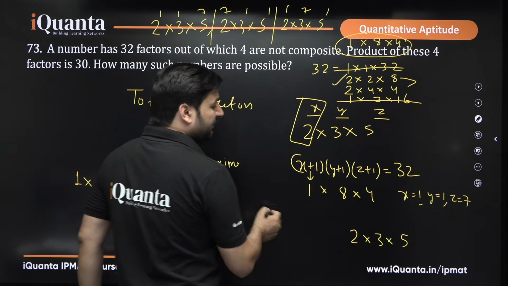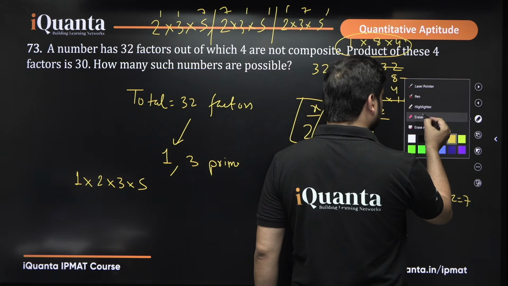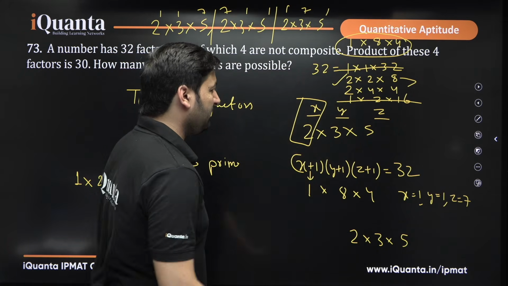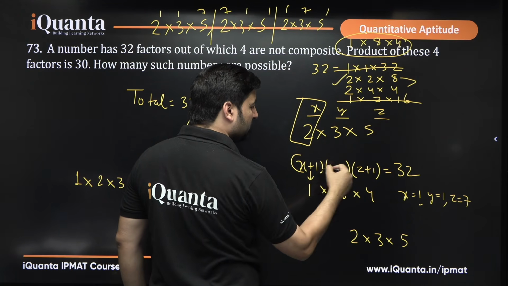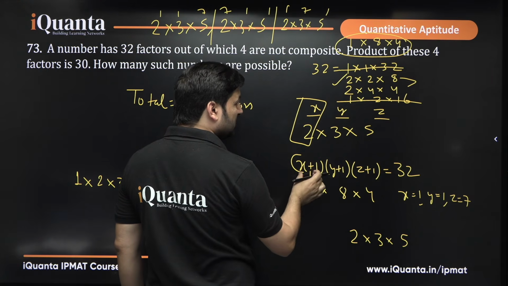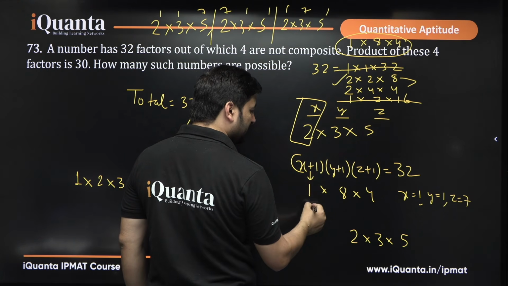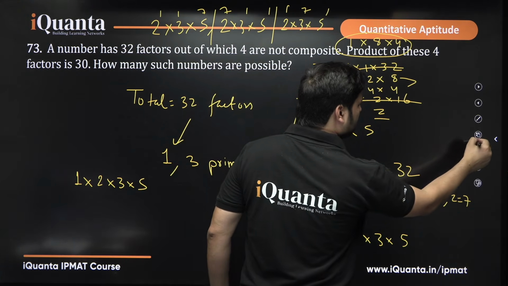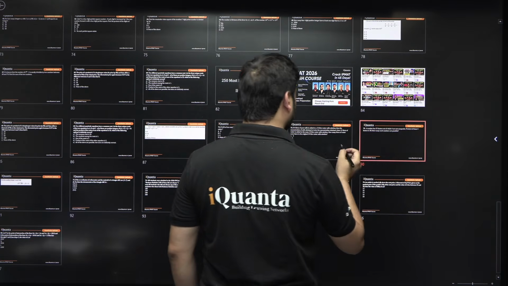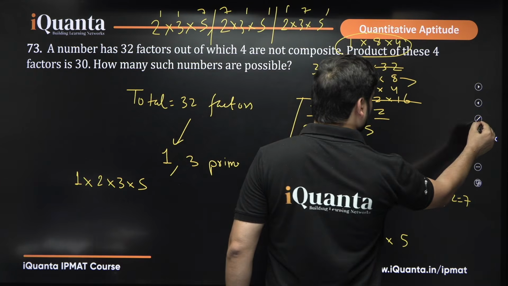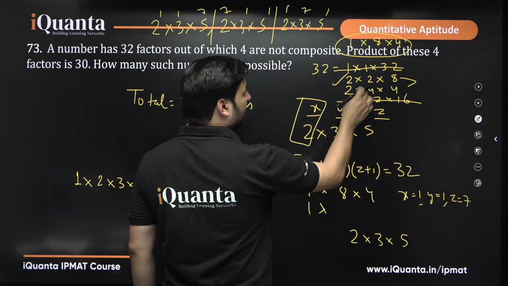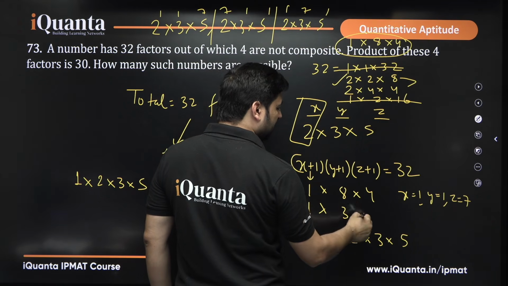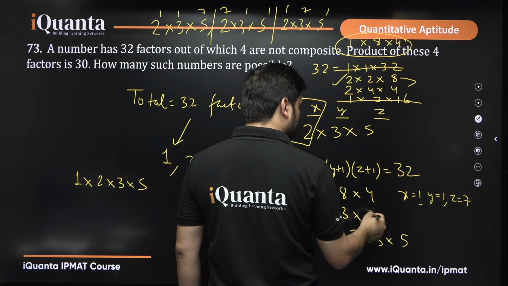In a similar way, 2, 4, 4. What are 2, 4, 4? They are giving a product 32. That means x plus 1 will be equal to 2, so x will be 1. If y plus 1 is 4, then y will be 3. z plus 1 will be 4, which means z will be 3.